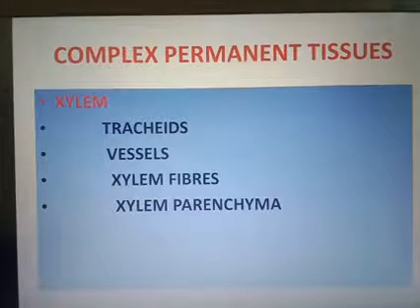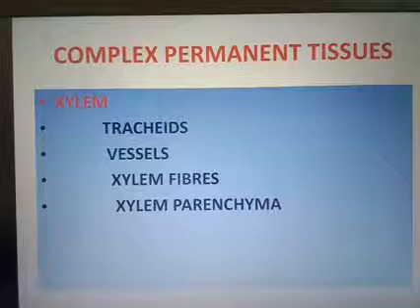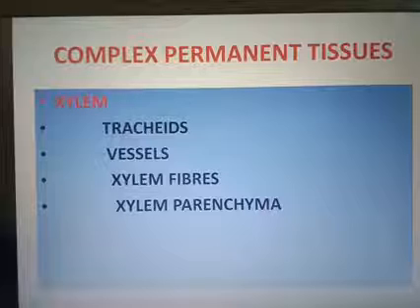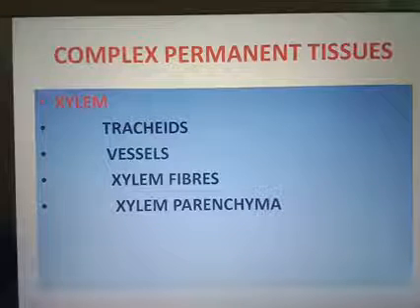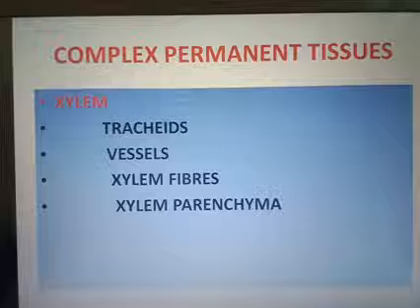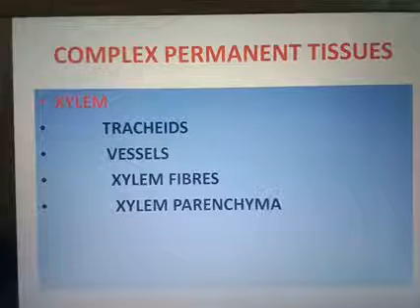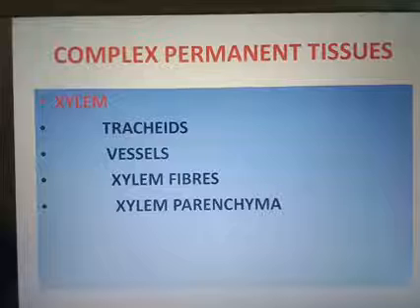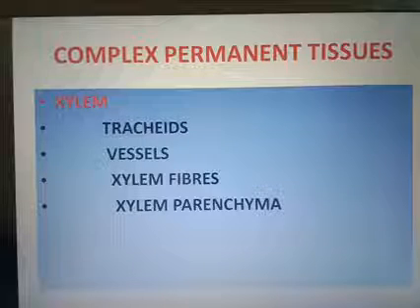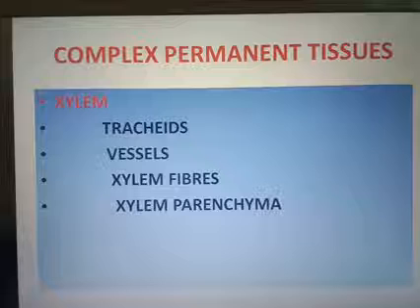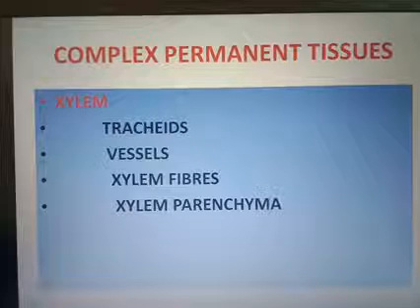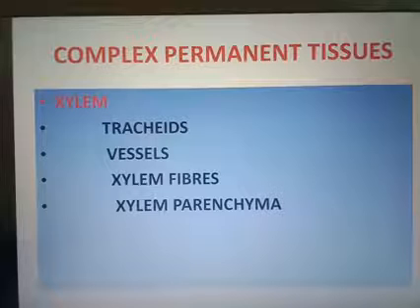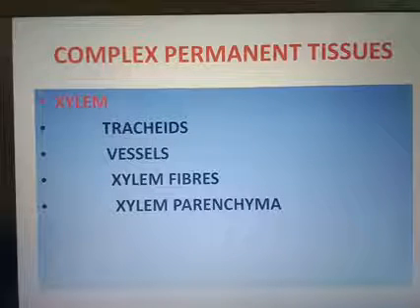So complex permanent tissue means these tissues are made up of different types of cells, as in xylem and phloem tissue. Xylem helps in water conduction and phloem is responsible for the transport of food. Xylem is made up of tracheids, vessels, xylem fibers and xylem parenchyma. The main function of xylem is conduction of water, and it provides mechanical support.